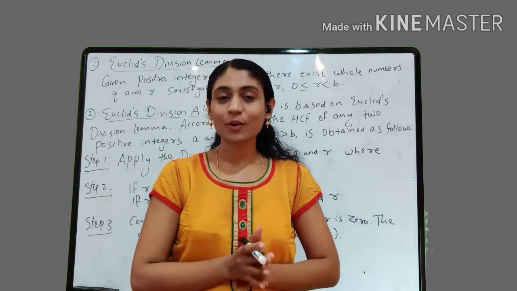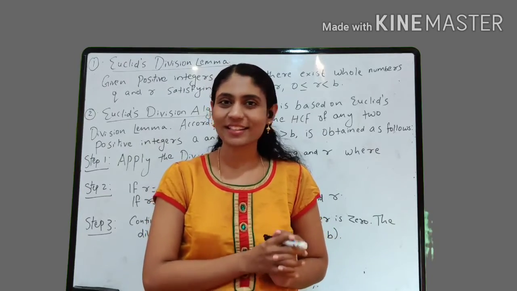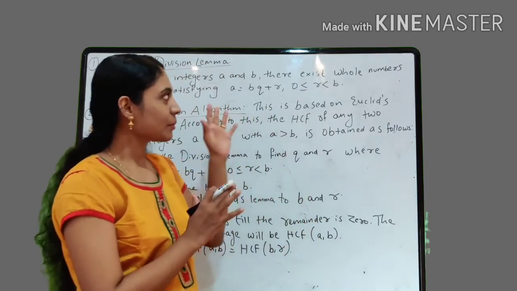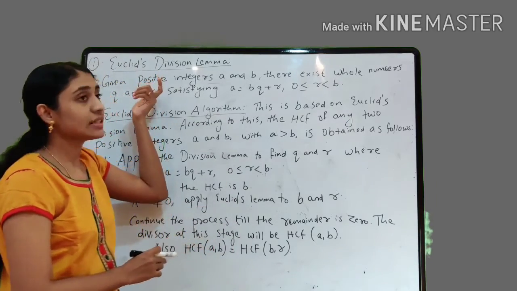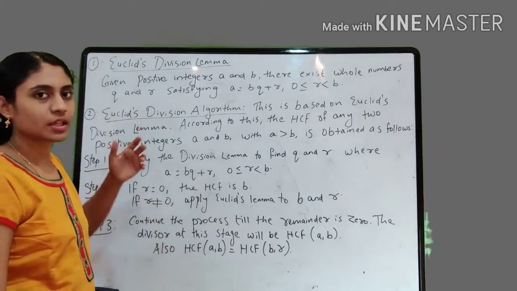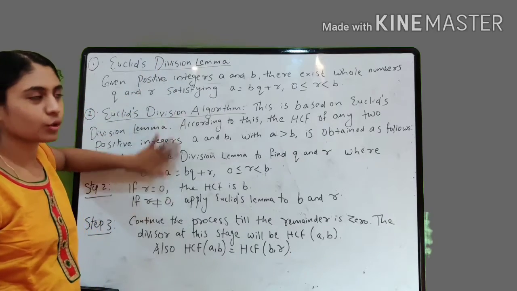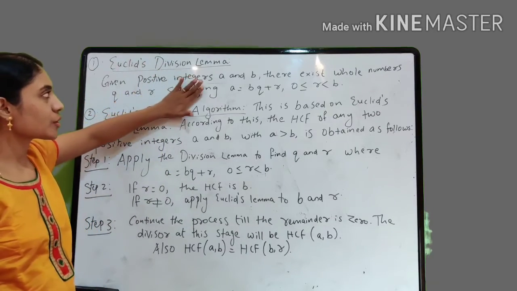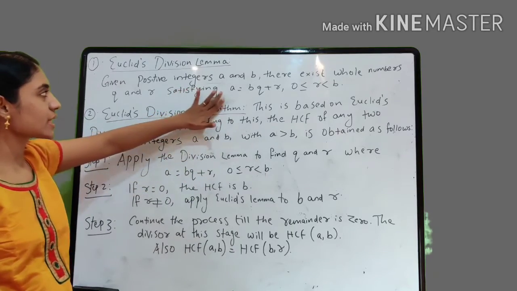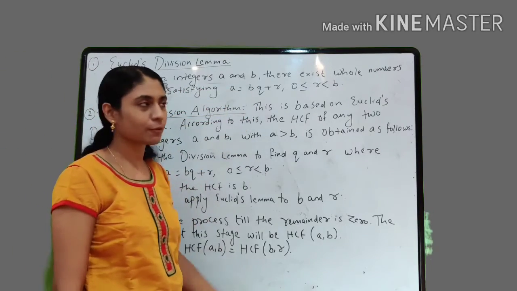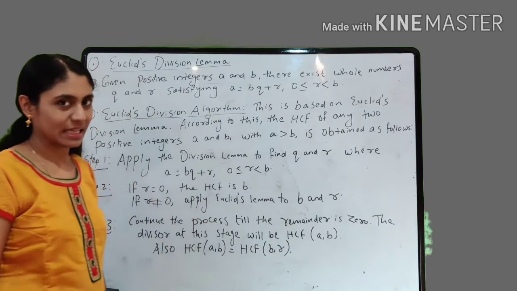So friends, now we finished the first chapter, that is real numbers. Now we can summarize the things which we have studied. First one is Euclid's division lemma. Take your notebook and revise this one. What is Euclid's division lemma? Given positive integers a and b, there exist unique whole numbers q and r satisfying a is equal to bq plus r for 0 less than or equal to r less than b.